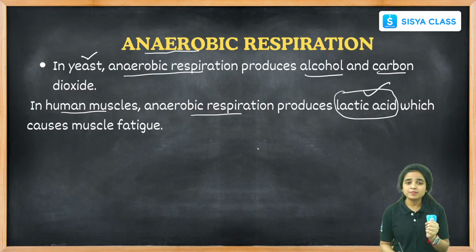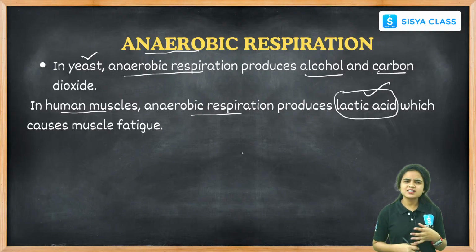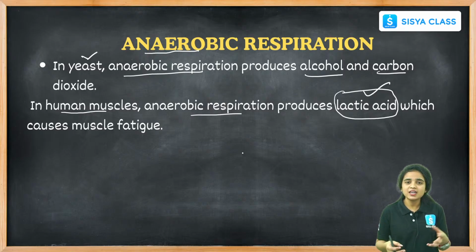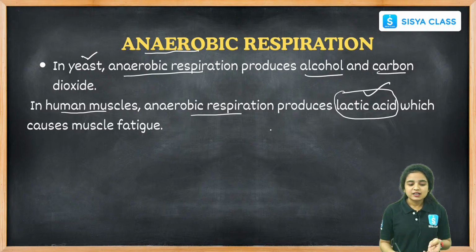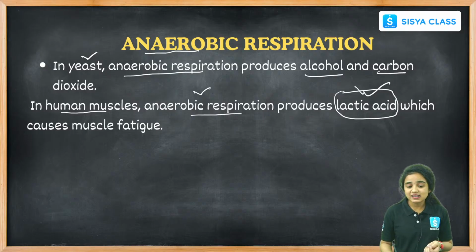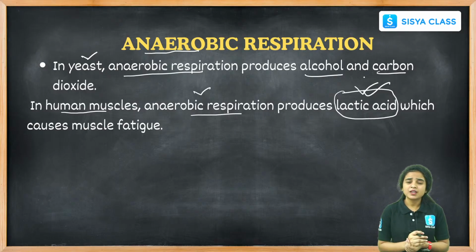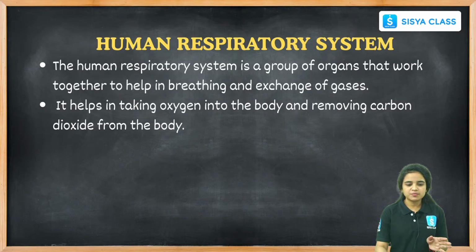Anaerobic respiration happens when there is an absence of oxygen. When we are doing heavy exercises, jogging, walking, running, jumping, there is a lesser supply of oxygen to that particular muscle or organ. Hence in that muscle, the respiration process happens anaerobically and produces lactic acid, hence we feel some muscle cramps, right? This is all about anaerobic respiration and aerobic respiration.